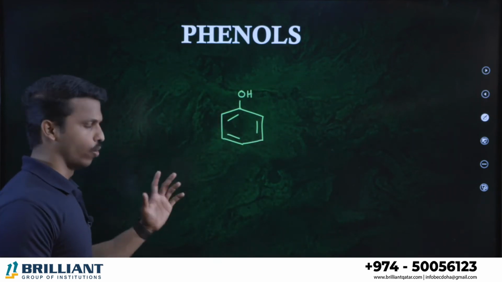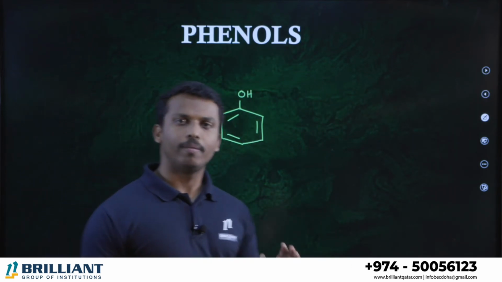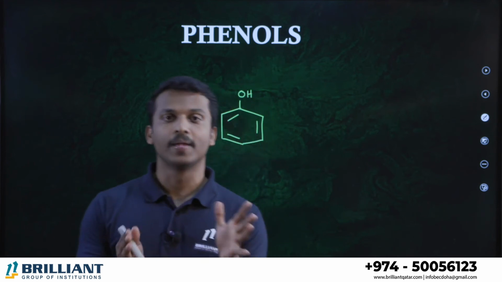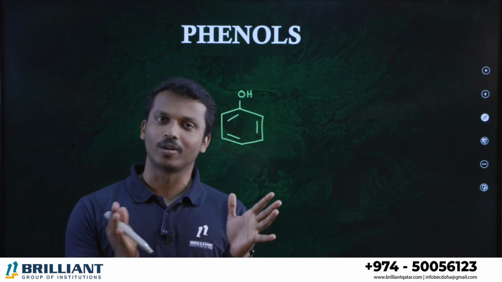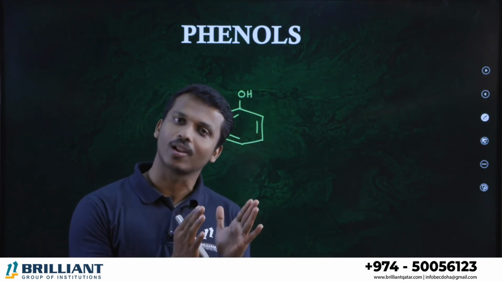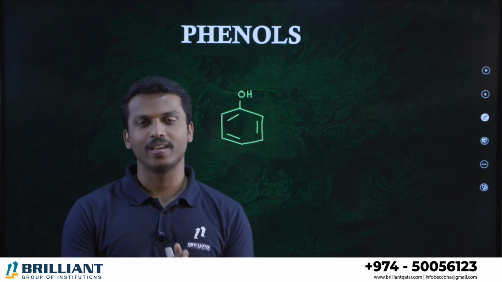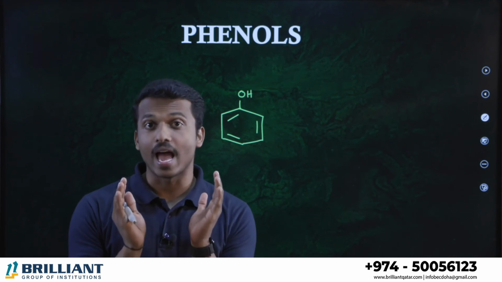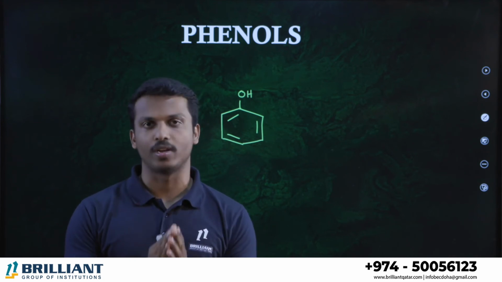Now regarding phenols. What is the major difference? We are discussing the topic IUPAC nomenclature of alcohols and phenols, right? So alcohols and phenols, what's actually the difference? Phenol is actually an alcohol-containing compound, but here the alcohol is on a benzene ring. You know, benzene ring is an aromatic compound. Benzene is an aromatic compound.